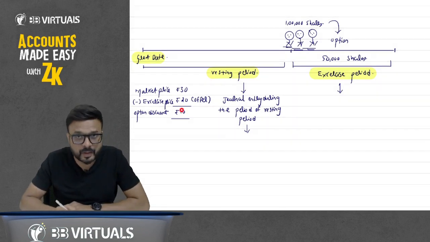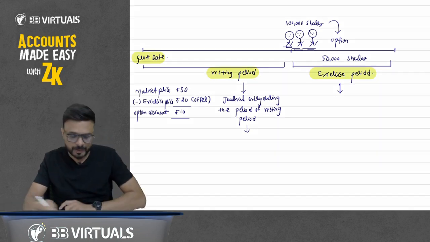The amount of discount is 10 rupees. The share market price is 30. I am offering you at 20, and the discount is rupees 10. So if you stay with the company for the next 2-3 years, I will give you the share of rupees 30 at rupees 20. During this exercise period you can purchase it. But first we have to work with the company. That is what we call the vesting period.